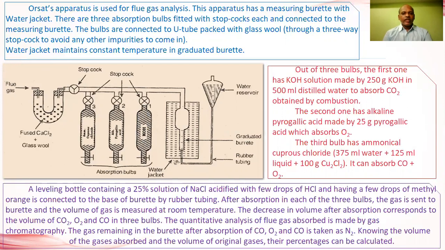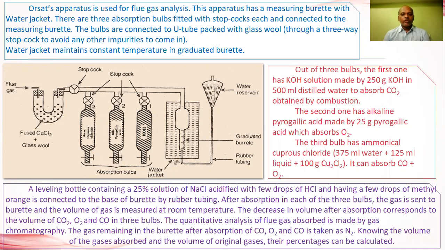Next, the second bulb has alkaline pyrogallic acid. This alkaline pyrogallic acid is made by 25 grams of pyrogallic acid, and is used for the absorption of the oxygen in the flue gas. The third bulb has the ammoniacal cuprous chloride solution.